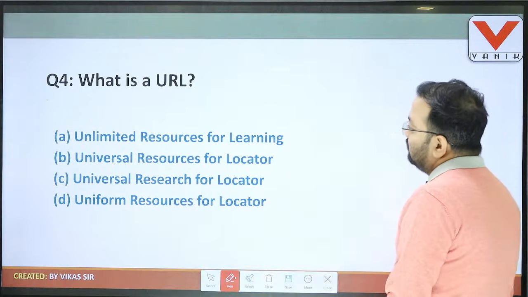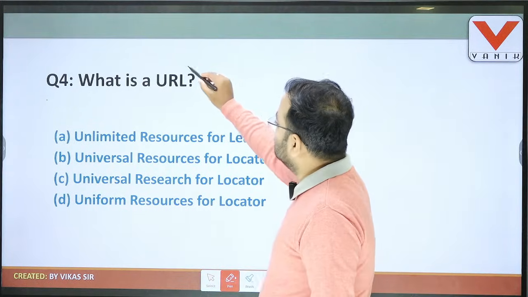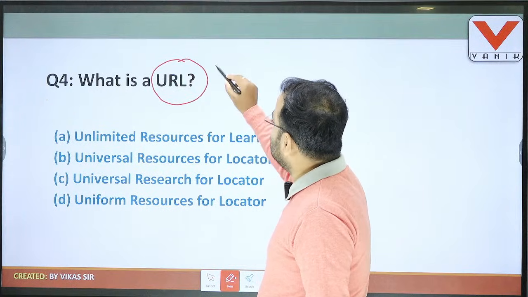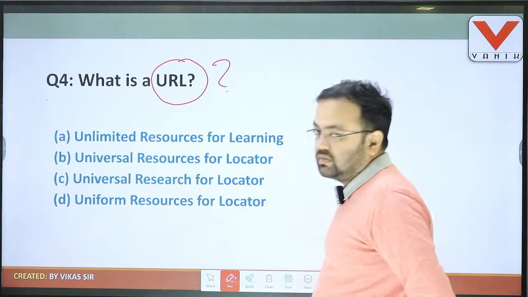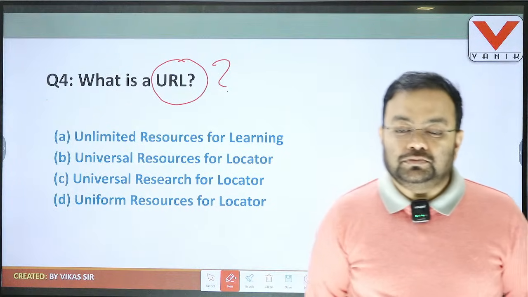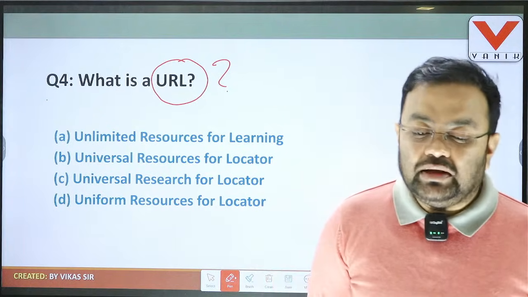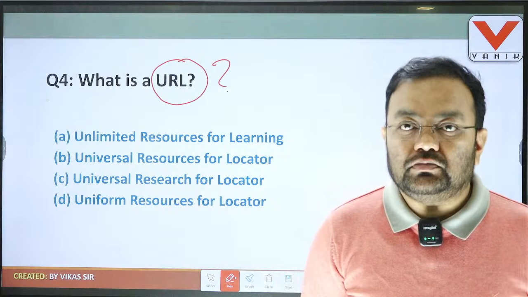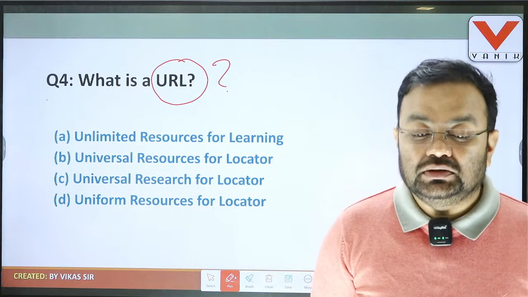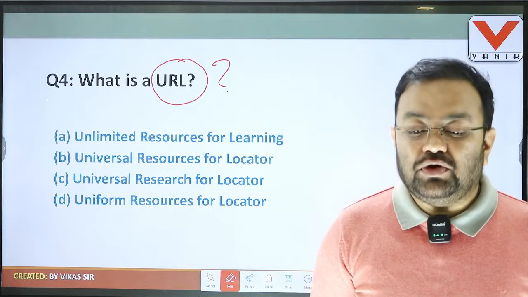So what is the question number 4? What is a URL? So it is giving what is a URL. Okay, so students, tell me question number 4. Who can say what is the full form of URL?